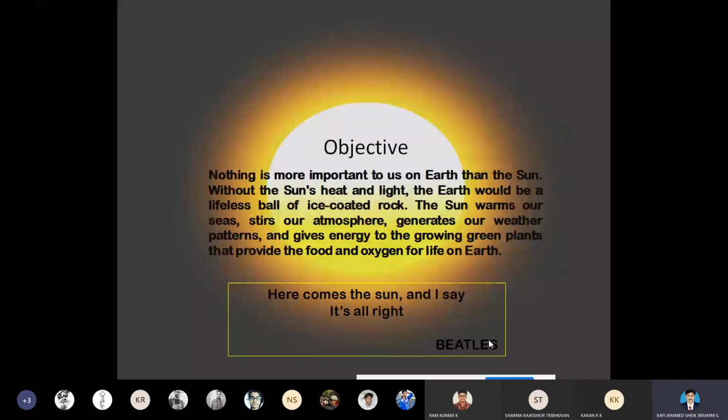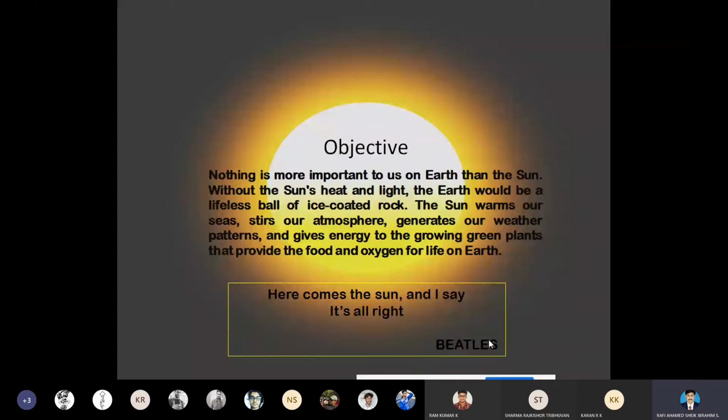Nothing is more important to us on Earth than the sun. As we all know, without the source from the sun, nothing is possible.